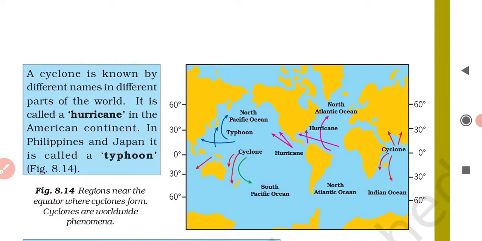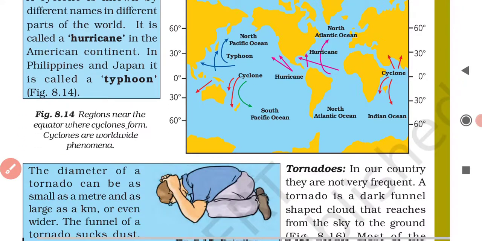Now, a cyclone is known by different names in different parts of the world. For example, a cyclone is called a hurricane in the American continent. In the countries of South America and North America, the cyclone is named by what? Hurricane. And a cyclone is named a typhoon in Japan and the Philippines. In the Philippines and Japan it is called a typhoon. Clear?